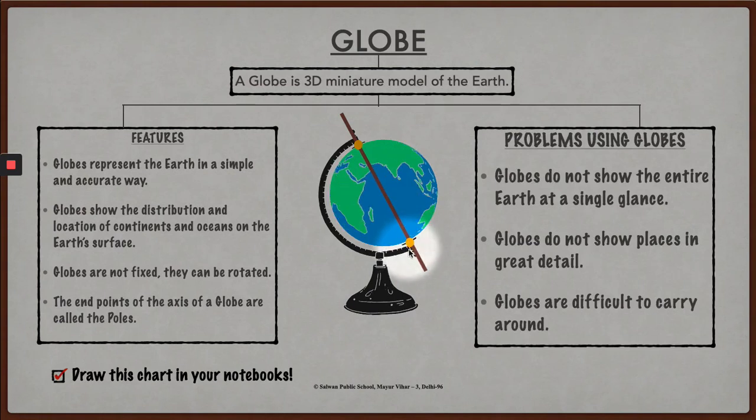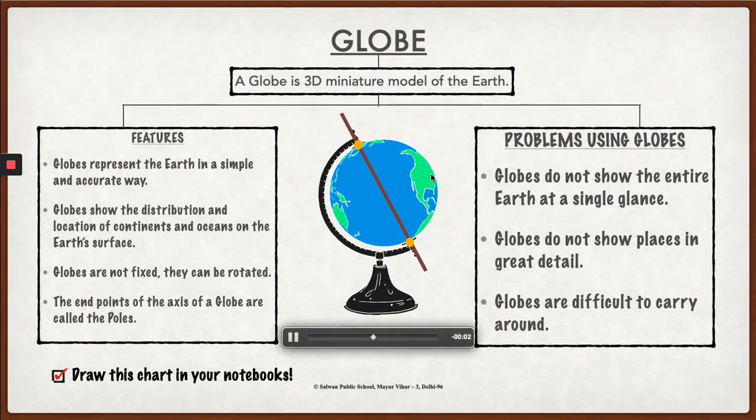It is an imaginary line that has been drawn through the center of the globe, and it is tilted at an angle of 66.5 degrees. So the end points of this brown axis, shown by these two yellow dots, are known as poles. The top one is called the North Pole and the bottom one is called the South Pole.